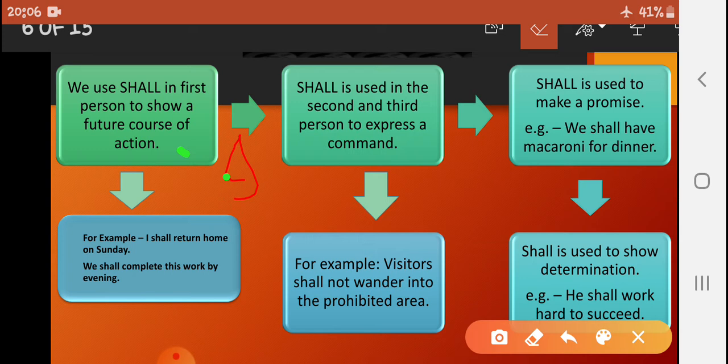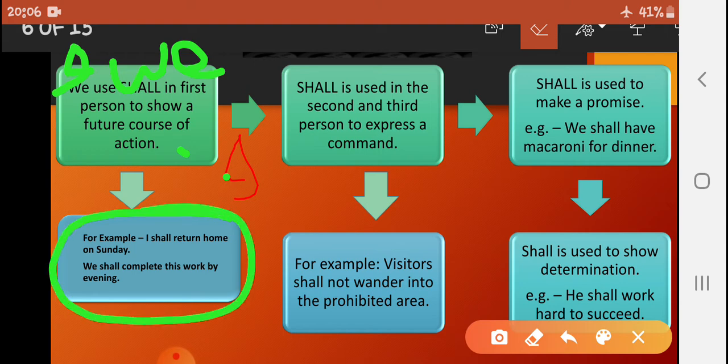Understood? They are the first person pronouns, I and we. So we use shall in the first person to show a future course of action. For example, I shall return home on Sunday. We shall complete this work by evening. See, we are using shall with I, and we are using shall with we.